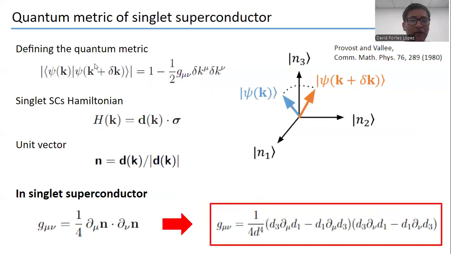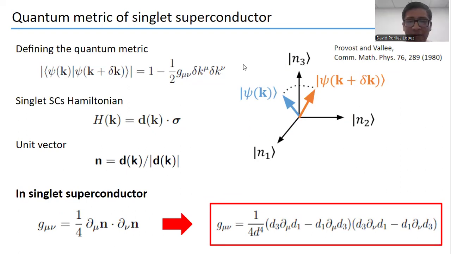Now, the quantum metric of the singlet superconductor. But what is the quantum metric? Where does it come from? First, if you have a state psi of k and you overlap this state with itself at a slightly different momentum, and you take the modulus and do an expansion, this prefactor appears. This prefactor is the quantum metric.